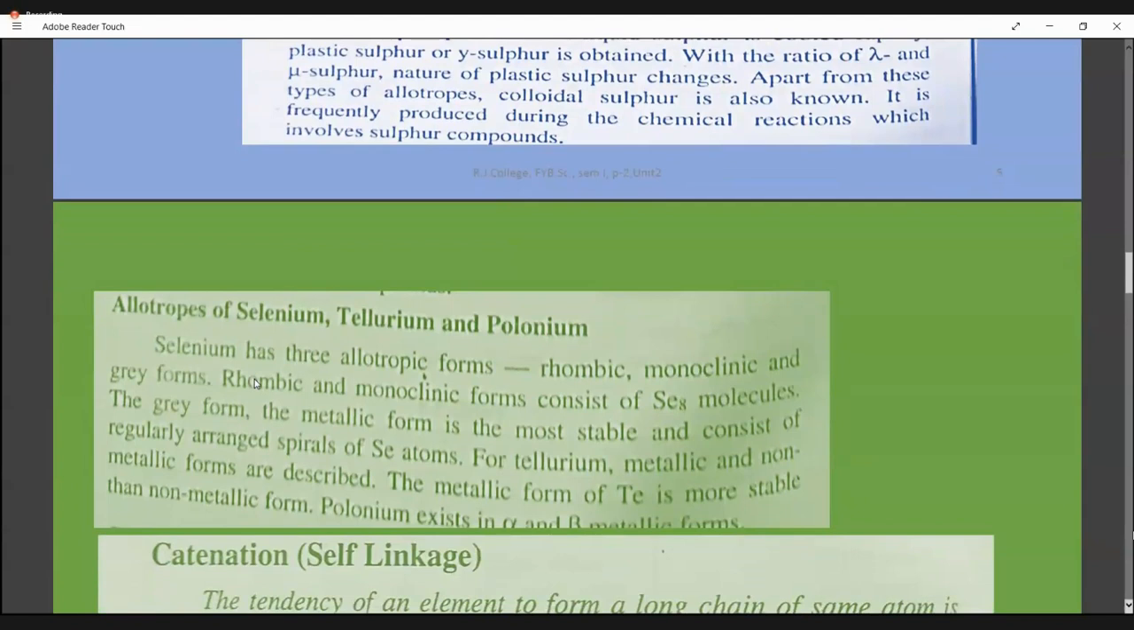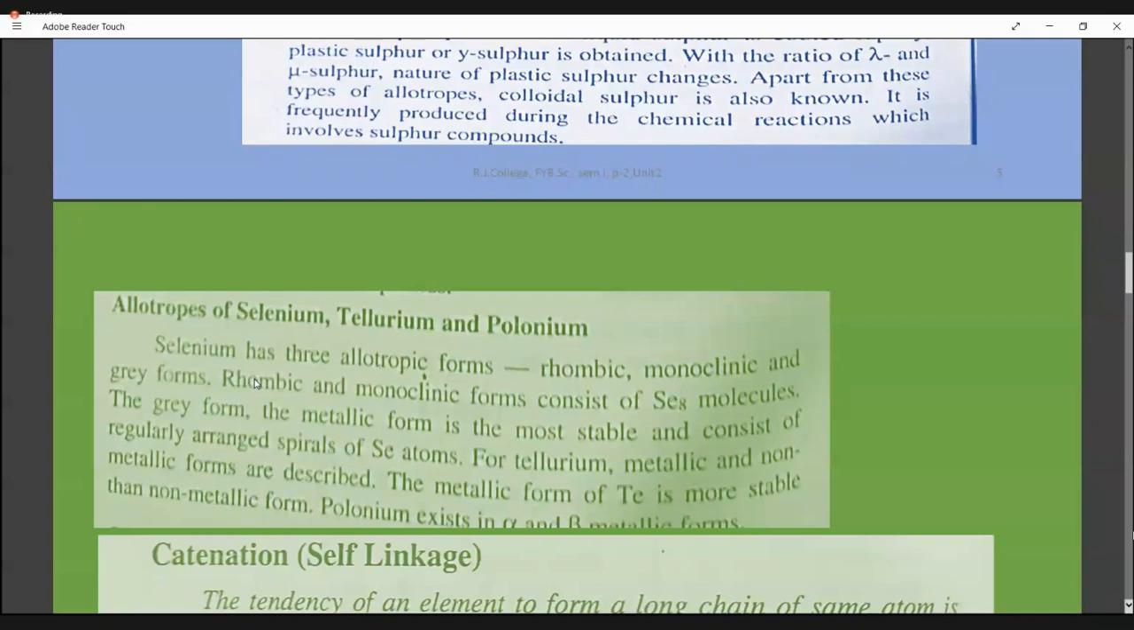So group 13, group 14, 15 and 16. We are going to read the allotropic forms of these groups only. And that too, not all the elements in that group are going to exhibit allotropy. Selectively, certain elements are exhibiting allotropy.